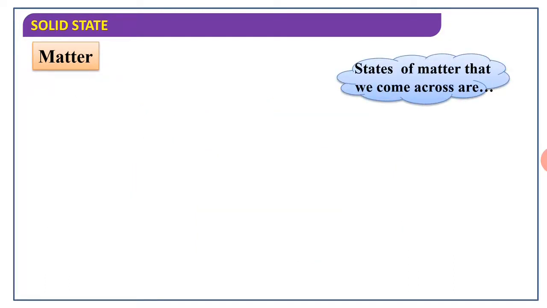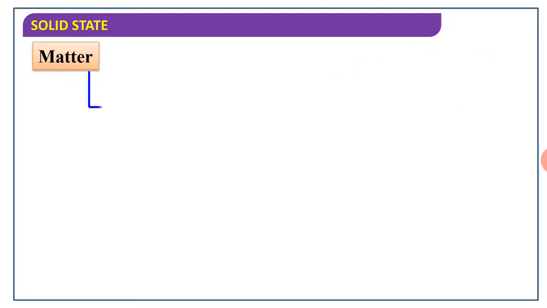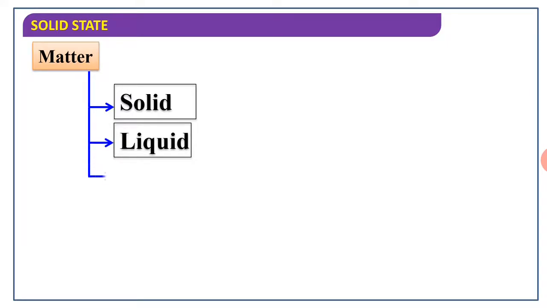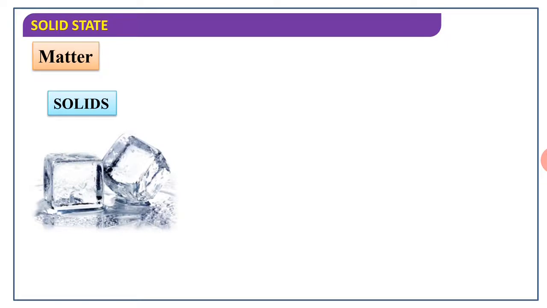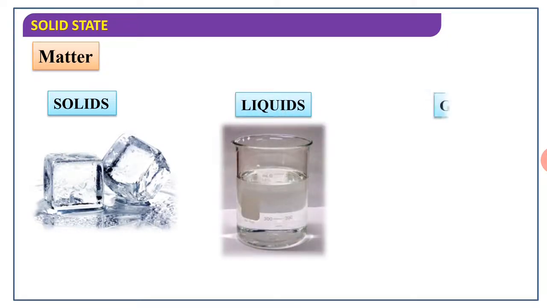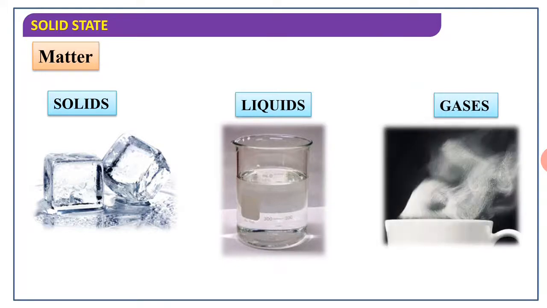Then which are the states of matter? The first state is the solid state, then the liquid state, and the last one is the gaseous state. तर या सर्व स्टेट आपल्याला माहीतच आहेत. Ice is a solid state, water is a liquid state, and steam is a gaseous state.